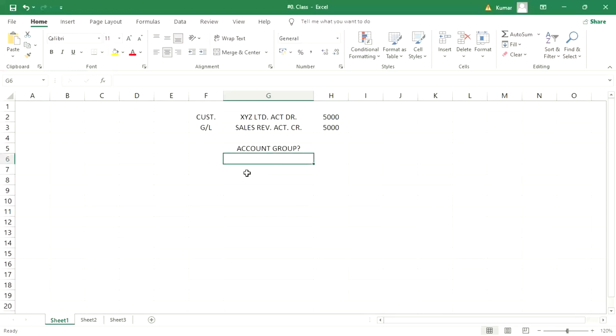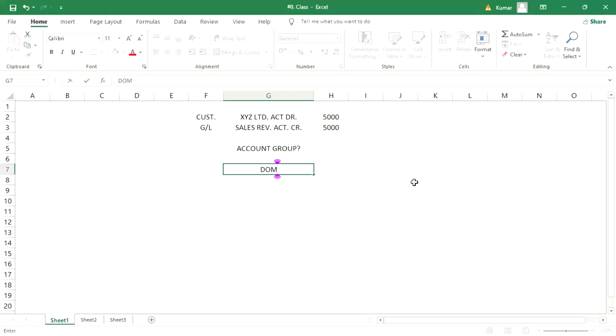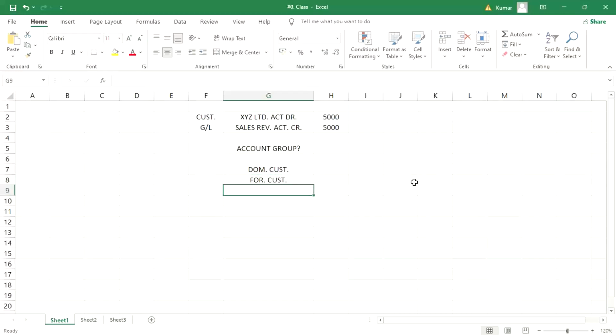I'll tell you generally what happens. Let's suppose we have domestic customers and foreign customers. If the client wants to segregate the customers into two parts, domestic customer and foreign customer, we can create two account groups. Let's suppose these two account groups are created.